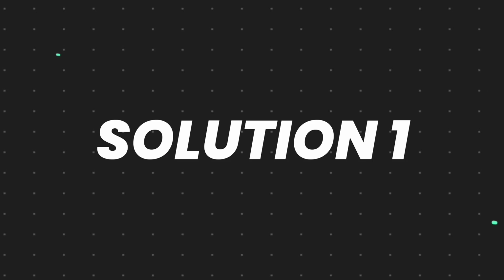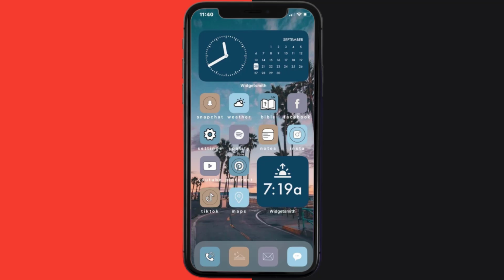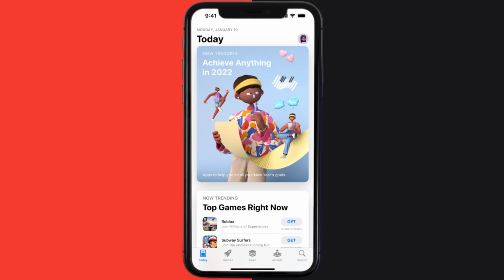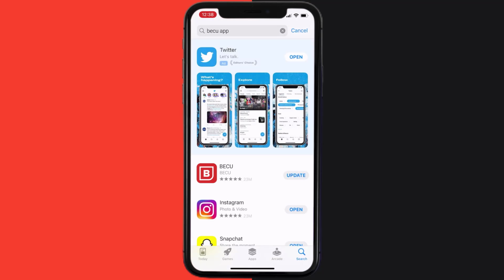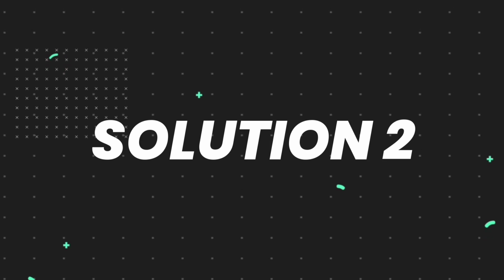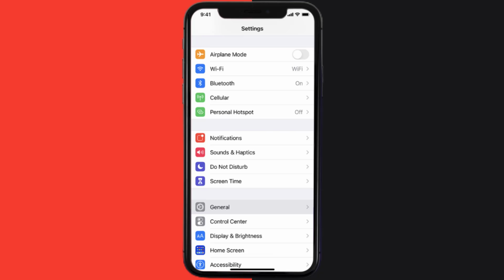So first of all, you need to make sure you're running the latest version of the app. Open up App Store on your device, and then tap on this search icon in the bottom right corner. Then search for the BECU app, and if you see this update button right next to the app name, simply tap on it to make sure you're running the latest version of the app. But if you still encounter this issue, then you need to clear App Cache.